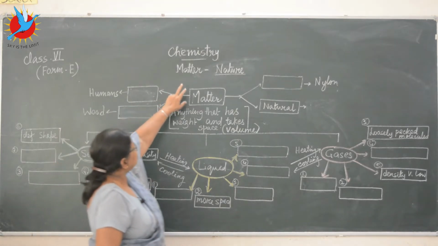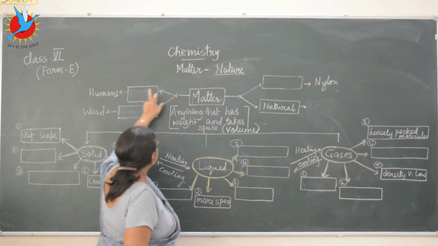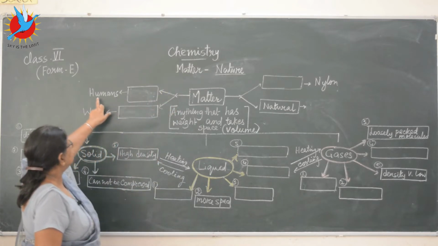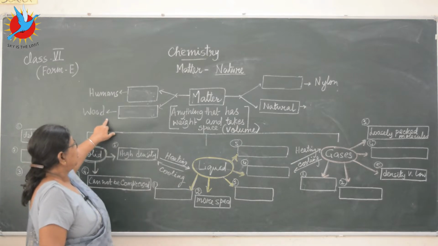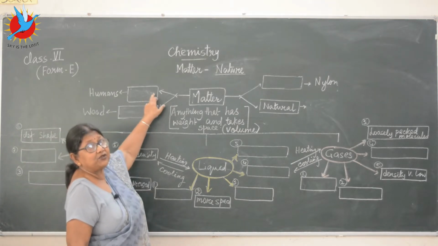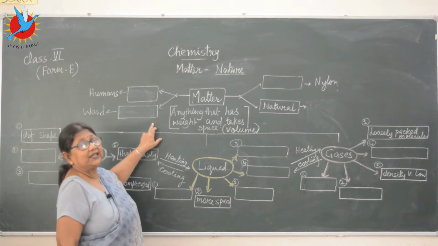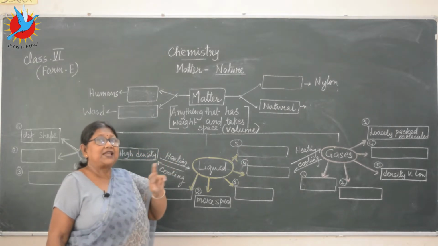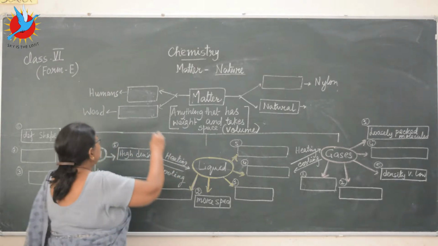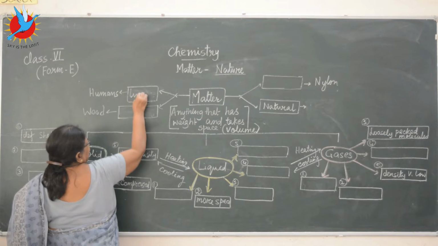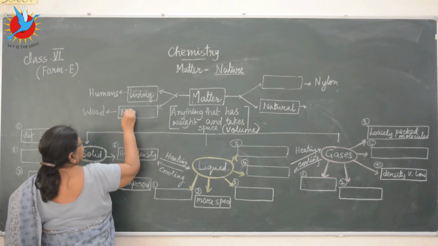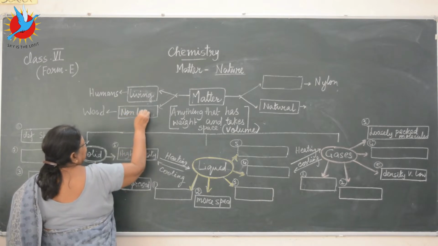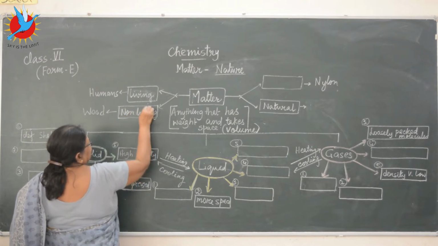Now when we start with matter, I've written two examples. One is the human, one is the wood. Can you tell me what is the difference? I'm trying to show it here. That means matter can be classified into two groups. One can be living and the other can be non-living.